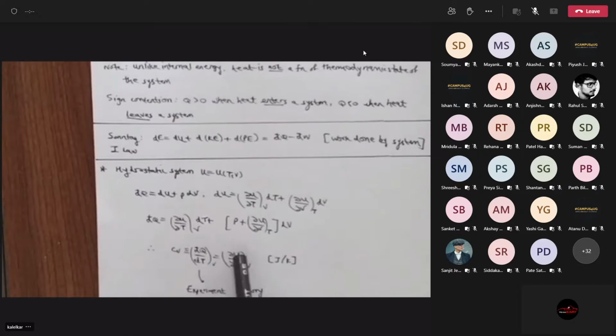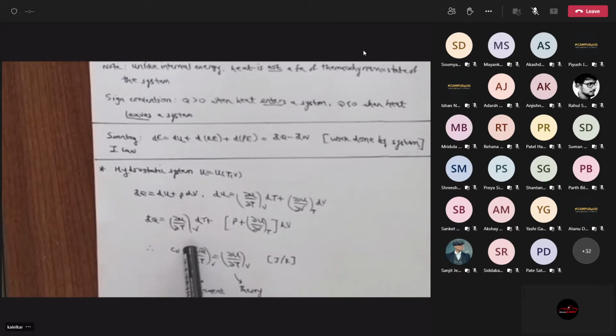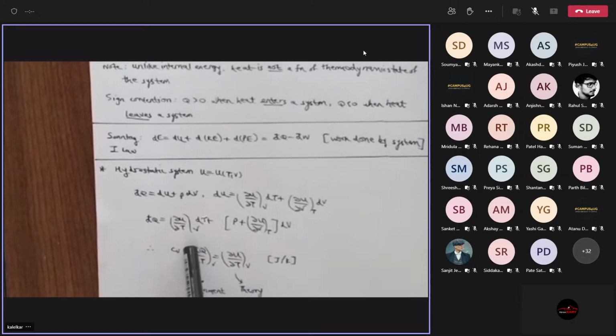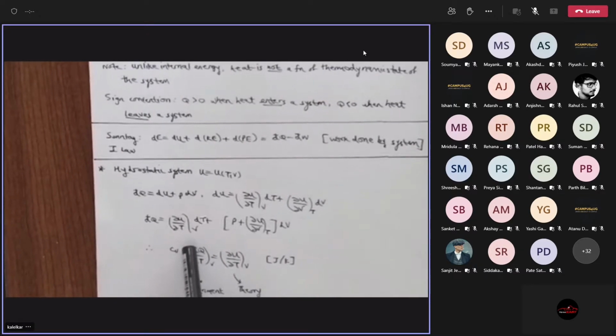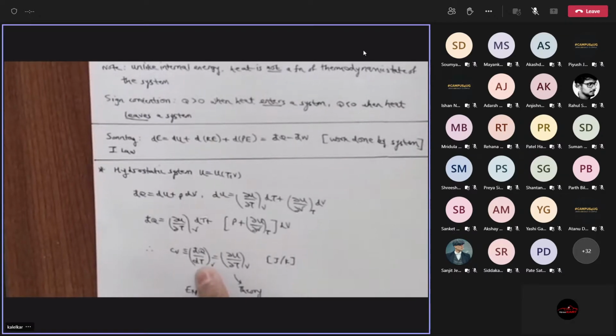Experimentally, you can measure this because you can find the heat, right? We just did that. How do you find the heat? You do the diathermic work and the adiabatic work, and you subtract it, you will get the heat. And you can, of course, find the change in temperature, keeping volume fixed.